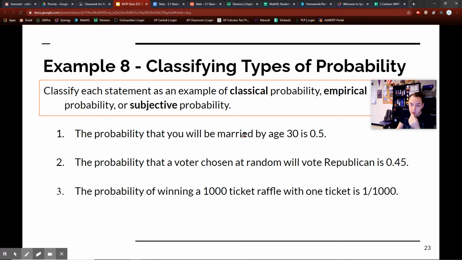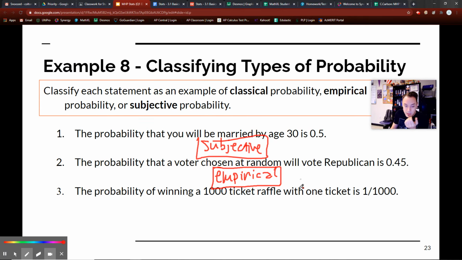So the probability that you will be married by age 30 is 0.5. Of course, you don't know that. So in this case, it is what we call subjective. Okay. The probability that a voter chosen at random will vote Republican is 0.45. This is actually something that we have data on, and that is what we call empirical. Since we have data on that, it's empirical. It's actual events that are happening. Okay.